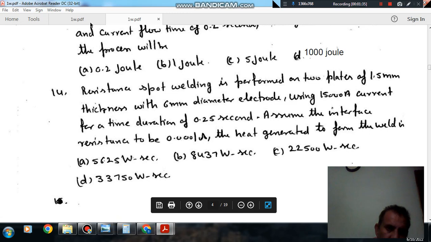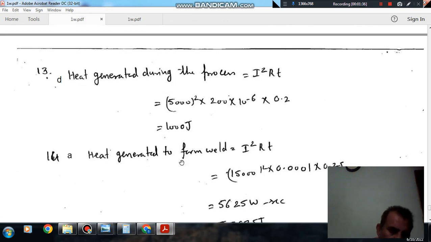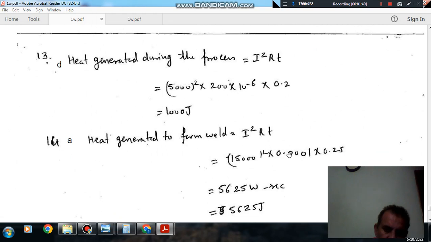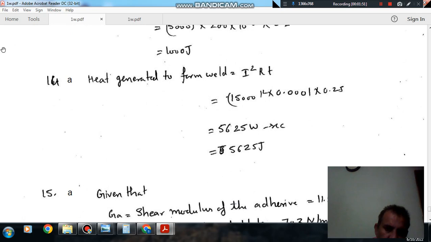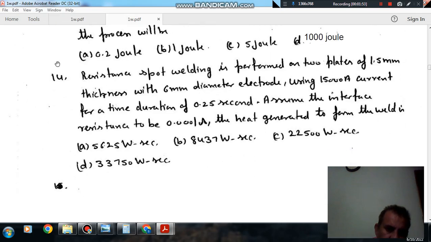33750 watt second. Again we are using the same formula, that is I square RT. So I here is 15,000, R is 0.0001 and T is 0.25. So the answer will be 5625 watt second. Option A is the right answer. Next,